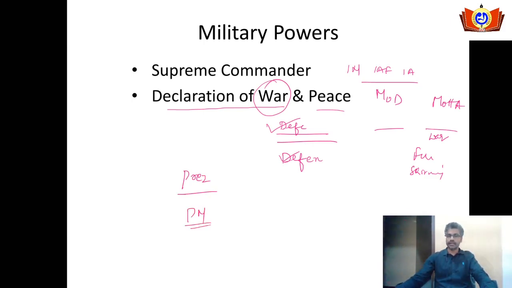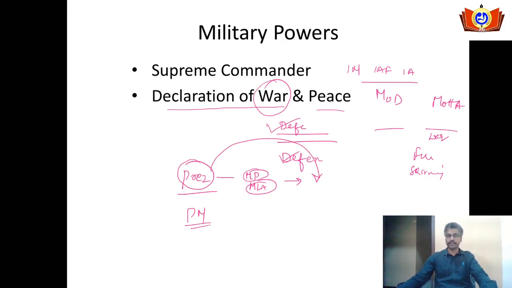If you check the election of the president, members of parliament vote, and MLAs of all the states vote, MPs and MLAs of all the states vote in the presidential election. This shows that the president is the symbol of the nation, the symbol of unity.